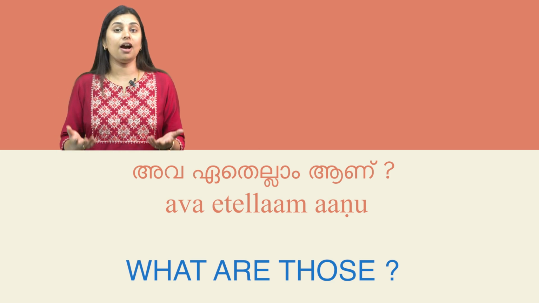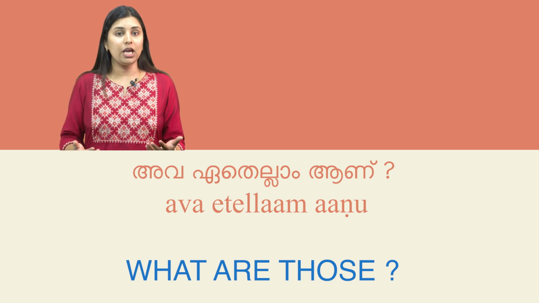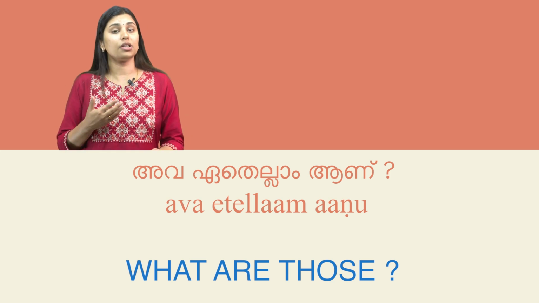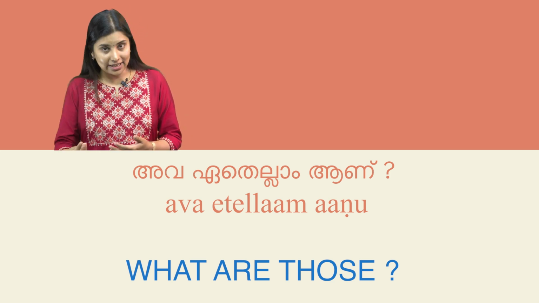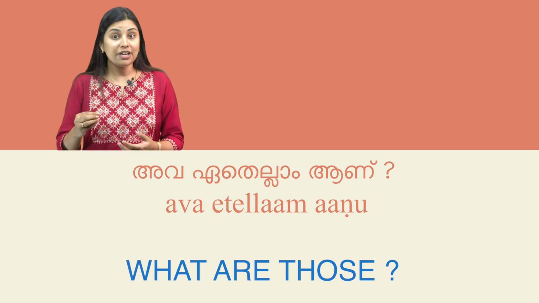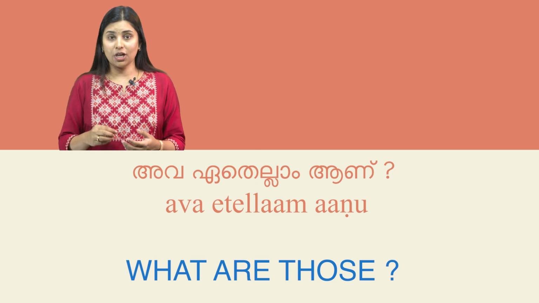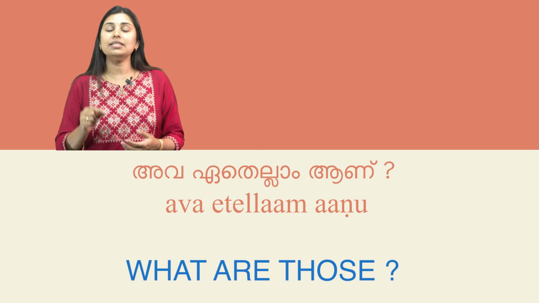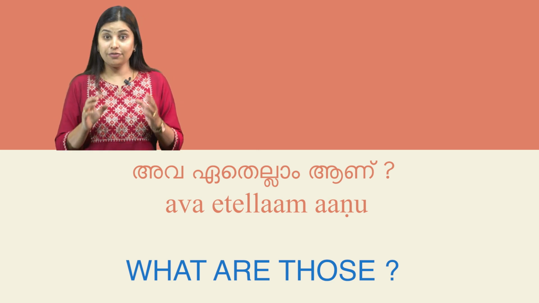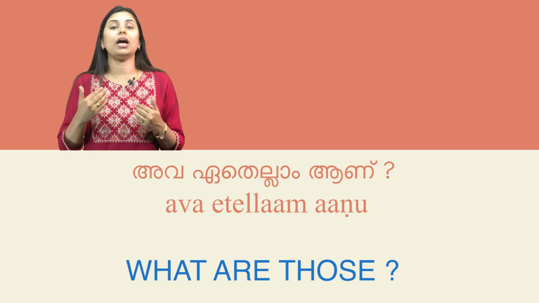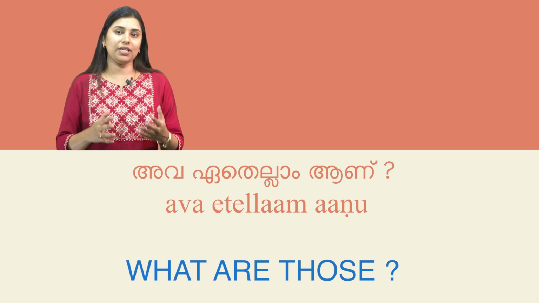Then finally, aanu means to be, which in this case forms a question asking for identification or clarification of the states. Together, the sentence is a direct inquiry from the teacher about the identity of specific states. This structure is commonly used when asking for clarification or details about something previously mentioned.